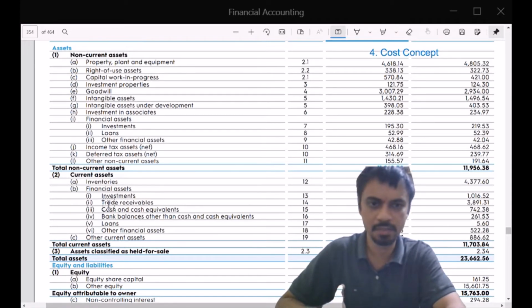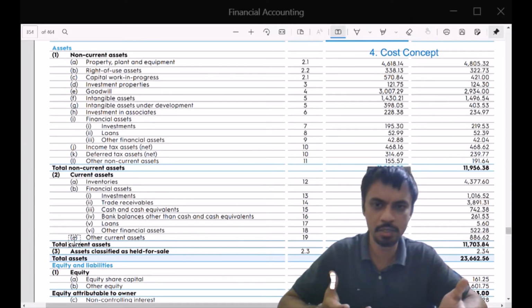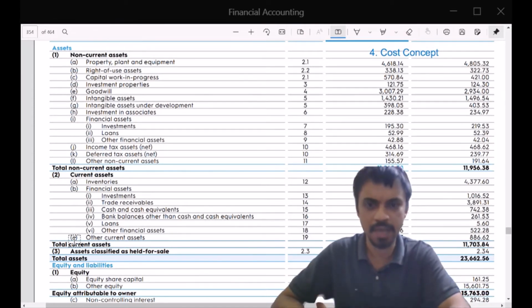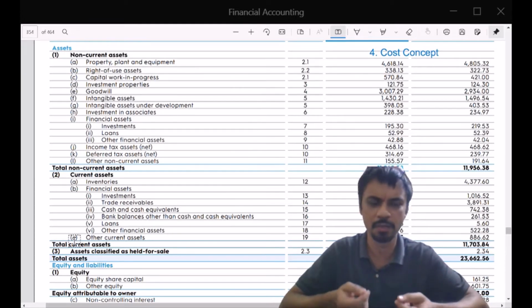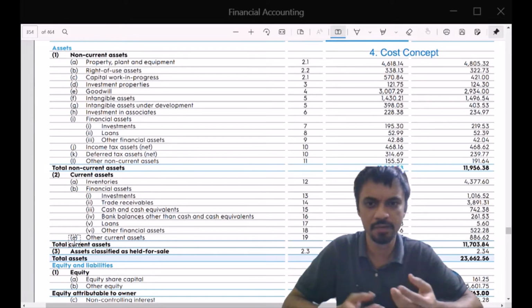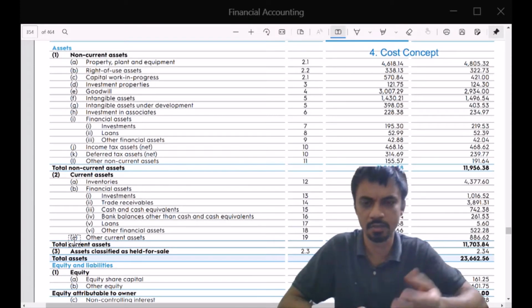Trade receivables: you supplied goods but you have not received the money yet, so these are called receivables, payments that are yet to come to the company. Number three is cash and cash equivalents, which means things which are as good as cash, such as certificates or treasury bills or a banker's check or a demand draft, or traveler's checks and so on.